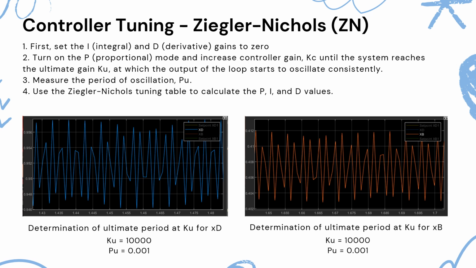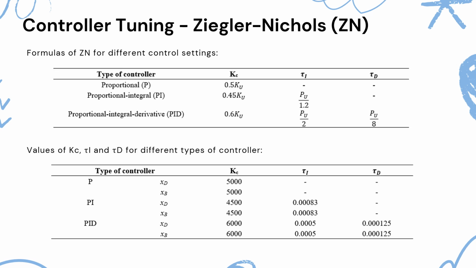The examples are shown below. And measure the period of oscillation Pu. Finally, use the Ziegler-Nichols tuning table to calculate the P, I, and D values. Here shows the formula and the calculated values of ZN method for P, I, and D control settings.